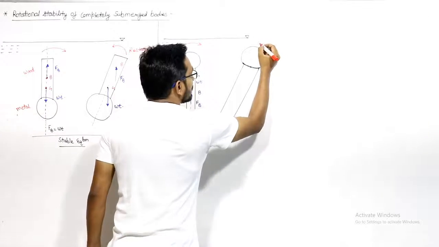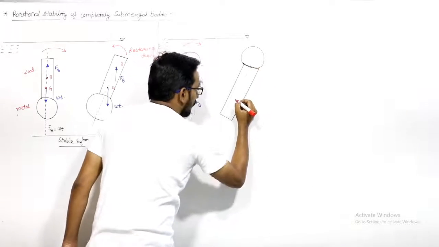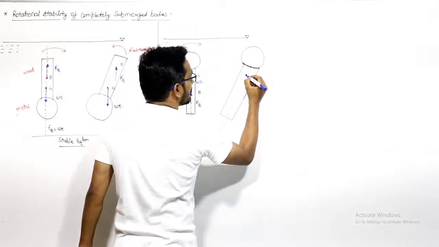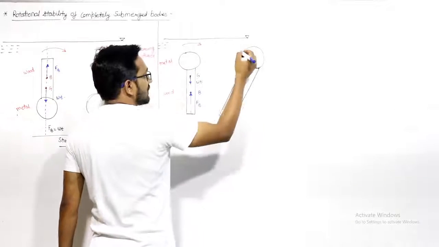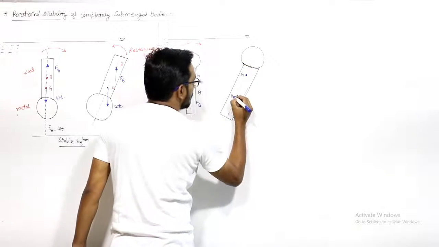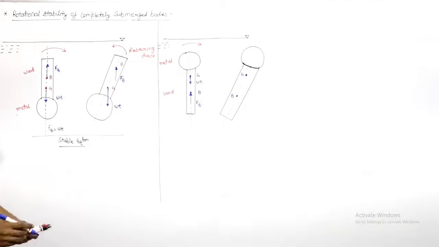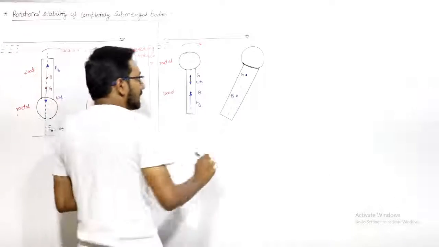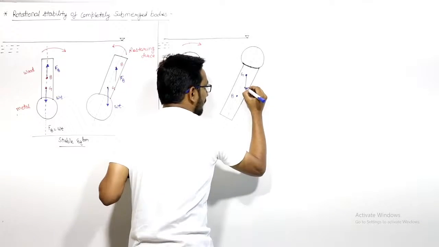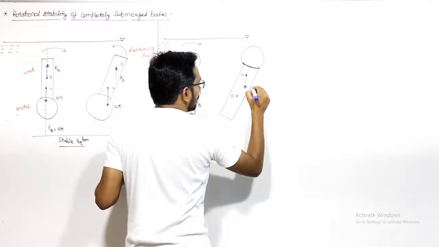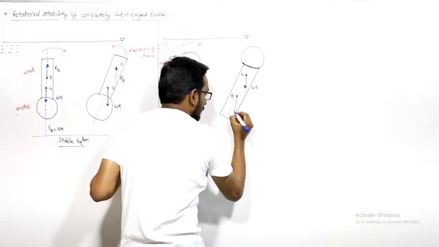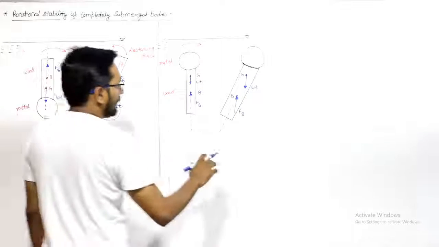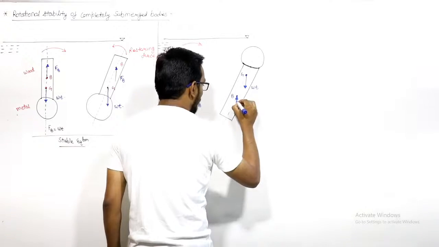Now suppose this is the axis now. Now center of gravity and center of buoyancy will remain the same, because the mass distribution of body and mass distribution of fluid is not changing. Same mass distribution of the fluid will be there. So center of buoyancy will be lying at the same place where it was earlier. And we know that on the center of gravity we have a weight in the downward direction, and in the center of buoyancy we have a buoyancy force in the vertical upward direction.